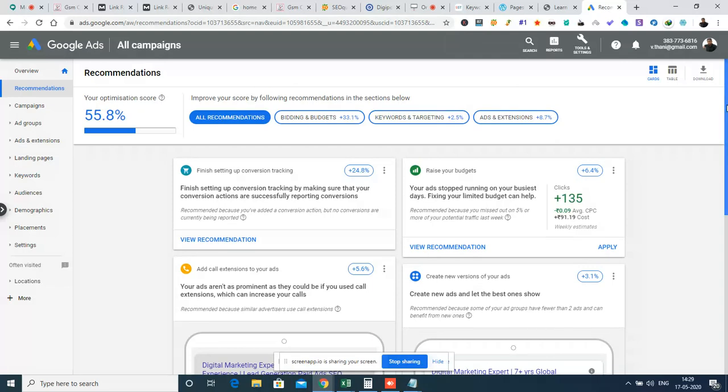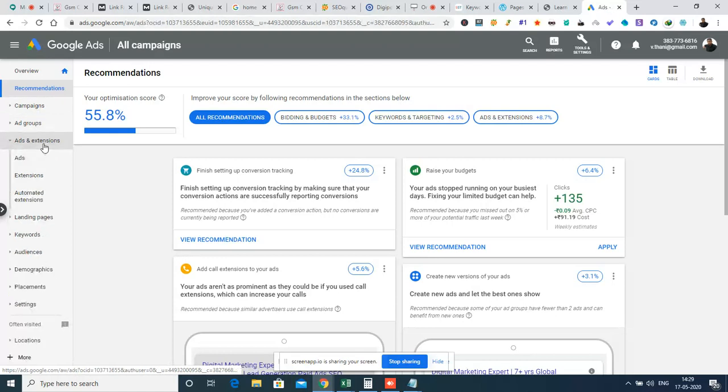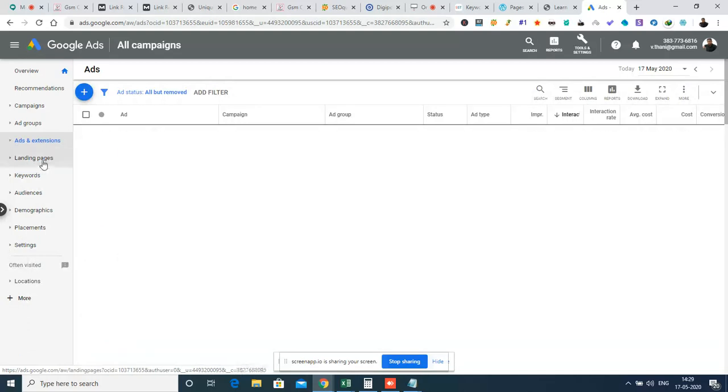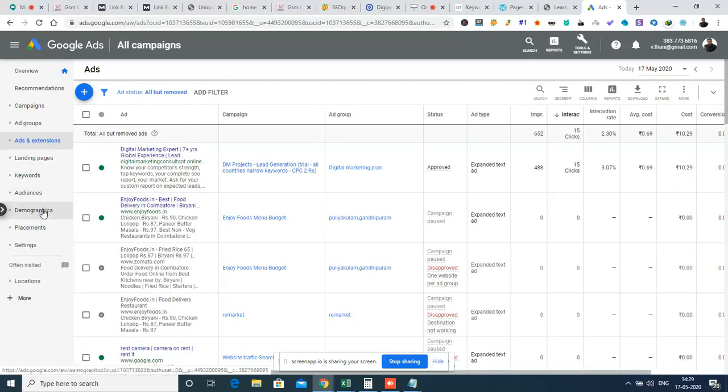Okay, so here, on the left-hand side column, we are seeing a campaign. Then we have an ad group, and then we have ads and extensions. These are the three columns which I had given for you, right? So these are the three things which Google AdWords has been configured with, and the rest of the things, for an example, here we have the landing pages, keywords, audience, demographics, placements, settings. These are all common for campaign. These are all common for ad groups differently. These are all common for ads and extensions differently.